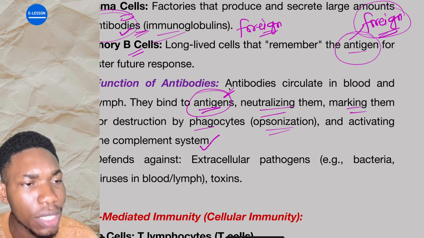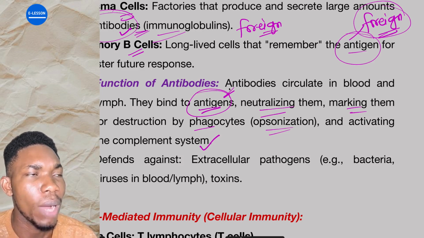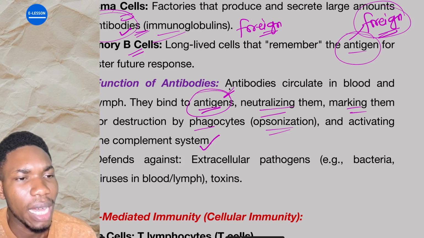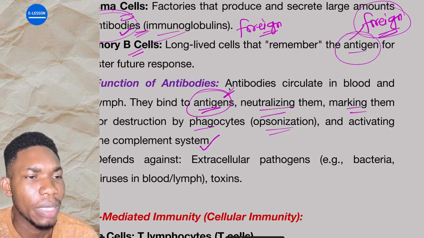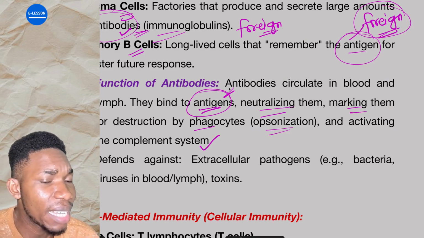What the antibodies do is that once they spot a particular antigen, they attach themselves to it. They bind to the antigen. After they bind to the antigen, they neutralize them, so they cannot do their work again. Are you getting it? Now, what really kills them?